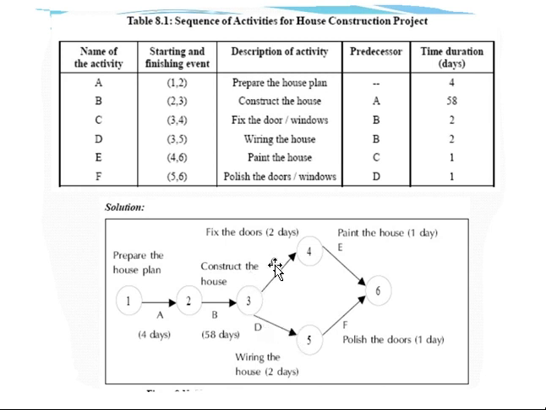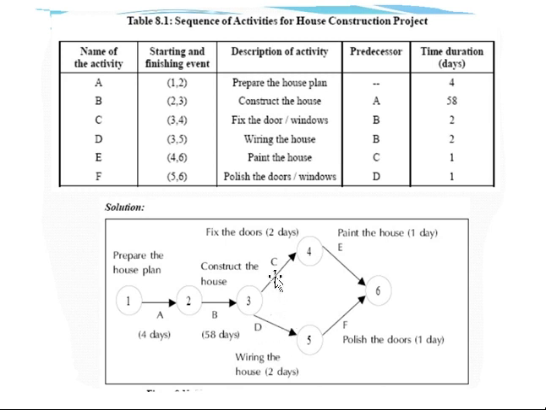C will consume 2 days, that has been written here, and D will also consume 2 days. So what is the planning of C? Fix the door or windows. What is D? Wiring of the house.